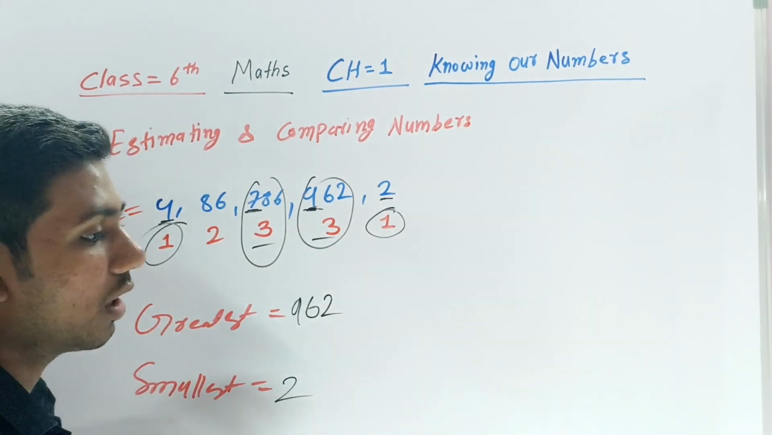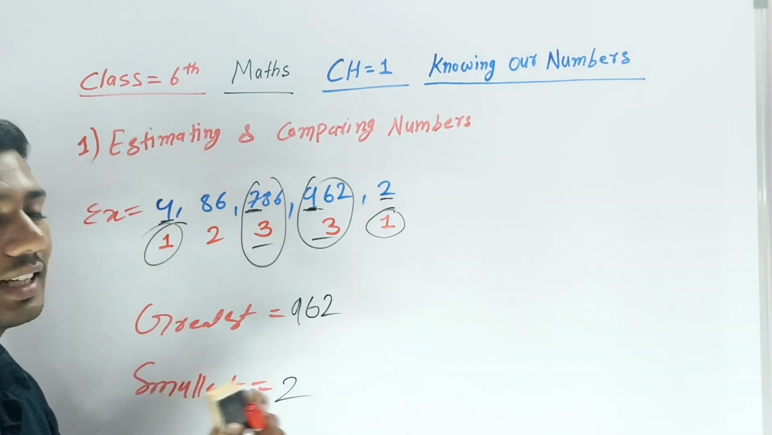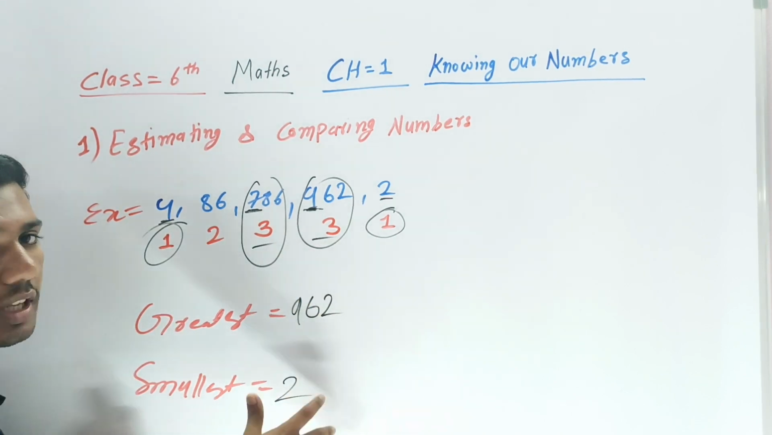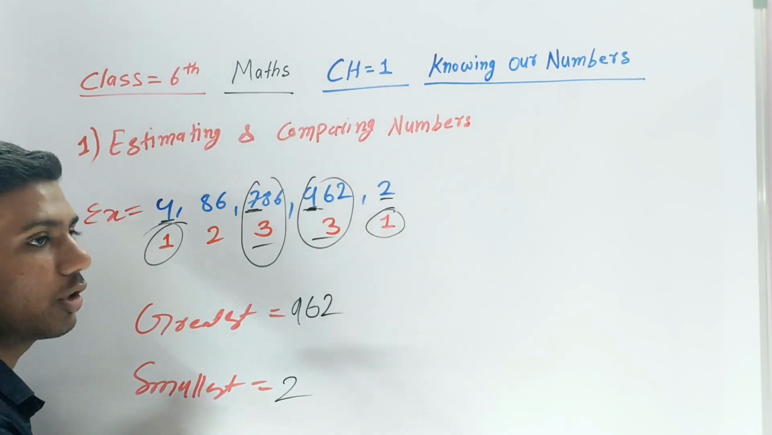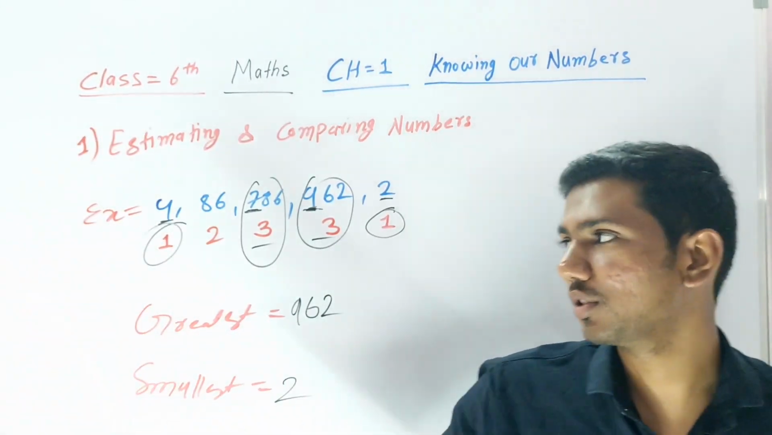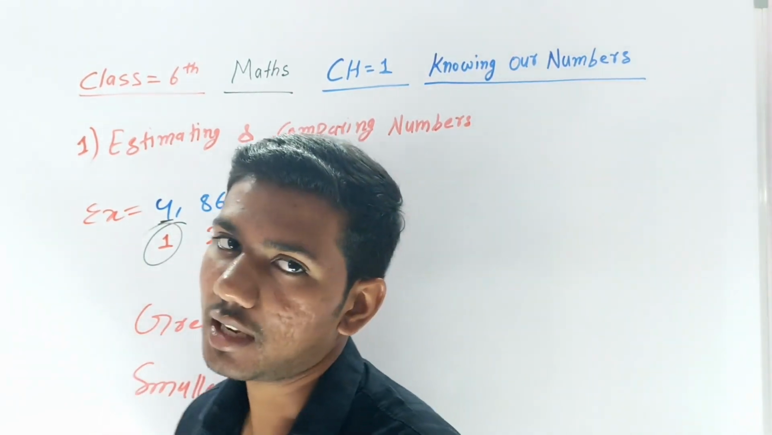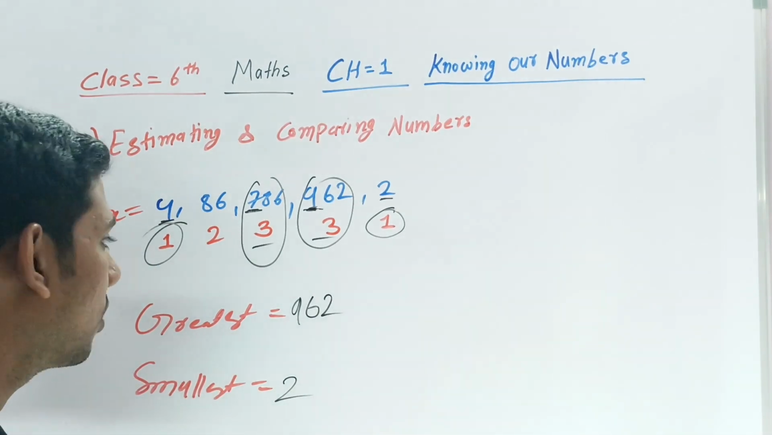You can easily write this, but lots of students can't understand what's going on with numbers. So this example is only for that. If you understand that 962 is greater and 2 is smaller, it's very easy for you. You are an intelligent student. This is for the children who did not know, and if you already understand, don't get bored. This is for understanding purposes. If you are intelligent, that's better. Go to the next.